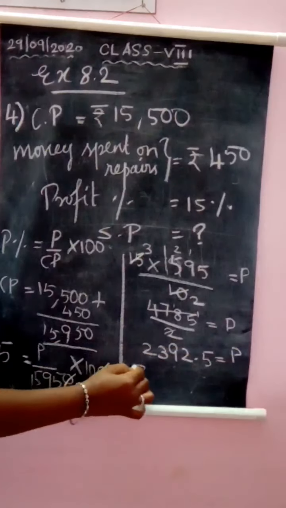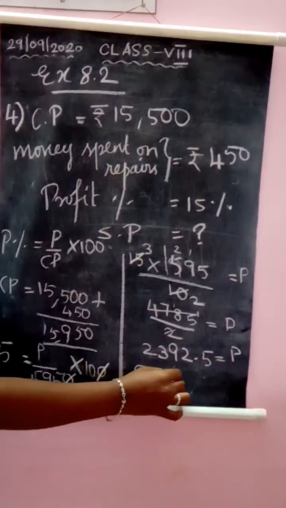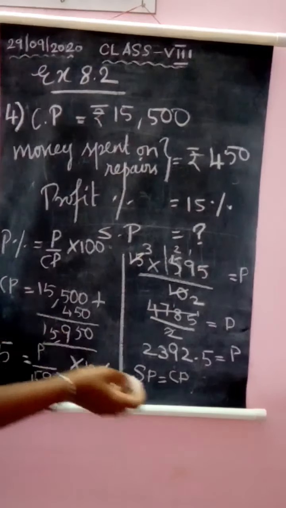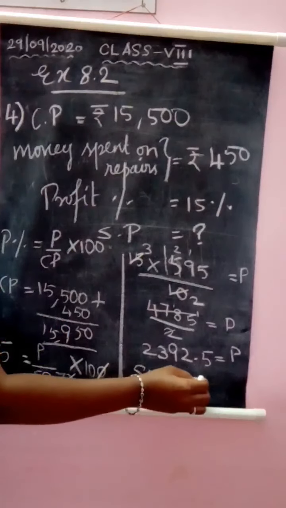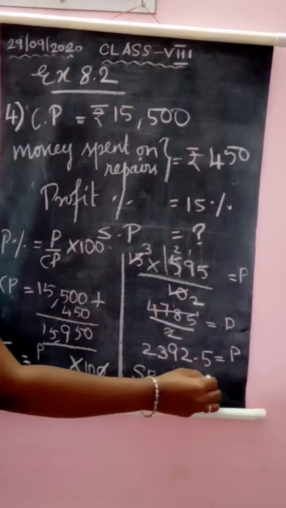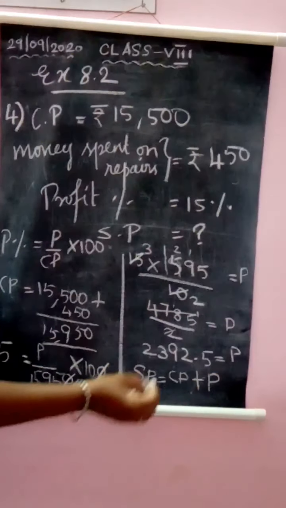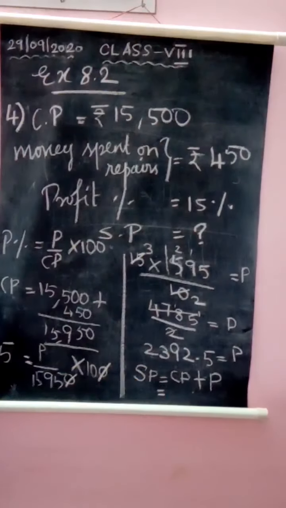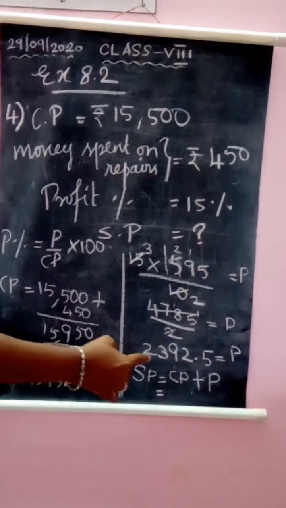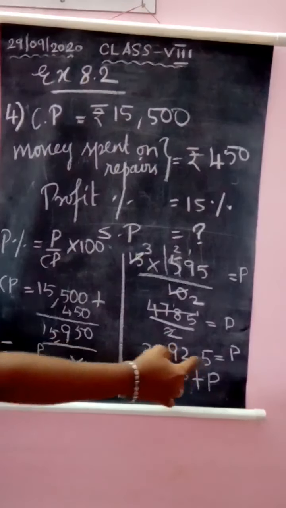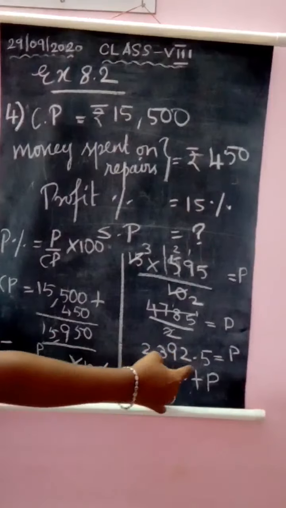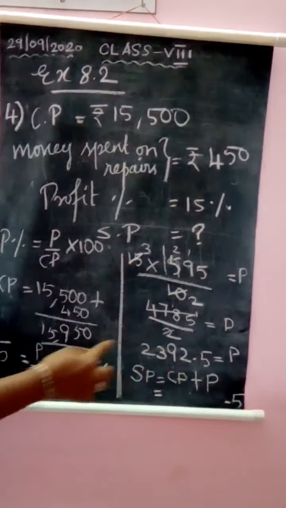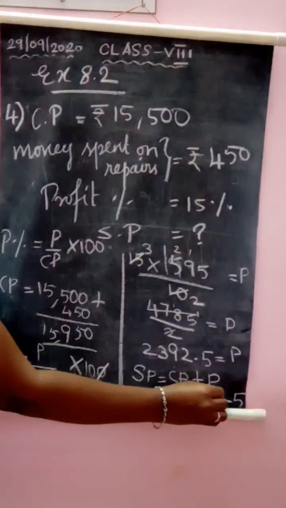So what is the selling price? Selling price is nothing but cost price, the money that they have spent totally, plus the profit. Okay, so they are selling it along with the profit. So that is how much? If you add 15,950 and 2,392.5, what will you get? 0.5. Then 2 plus 0, 2.